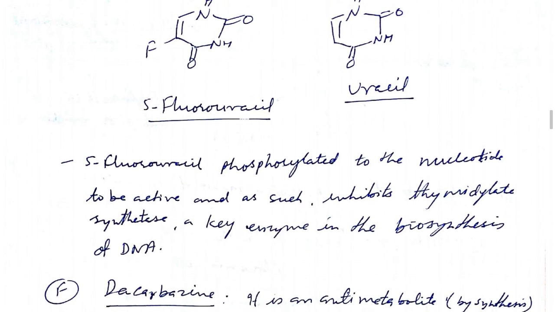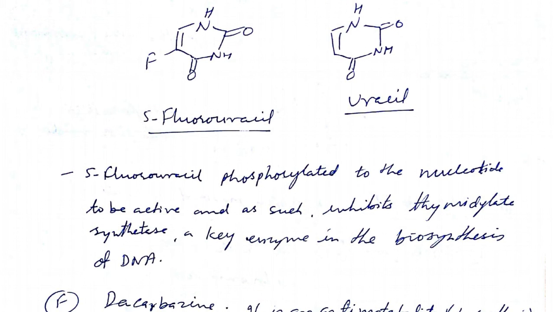Now we are discussing the mode of action. 5-fluorouracil first gets phosphorylated to the nucleotide to be active, and as such inhibits thymidylate synthetase, a key enzyme in the biosynthesis of DNA. Thymidylate synthetase is the enzyme responsible for the biosynthesis of DNA. 5-fluorouracil, which has a structure similar to uracil, also inhibits thymidylate synthetase, which is involved in DNA synthesis.